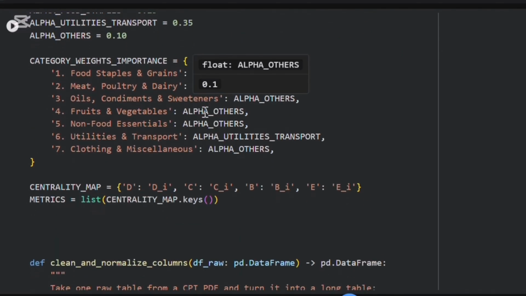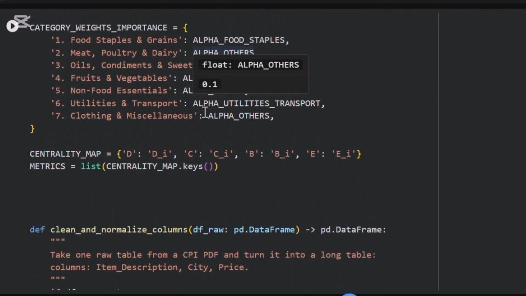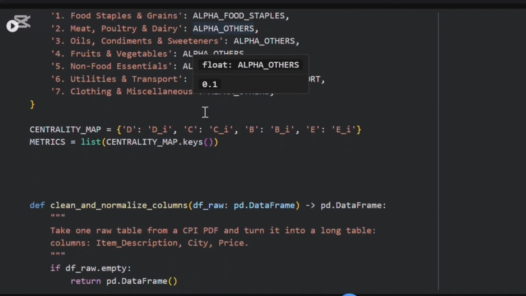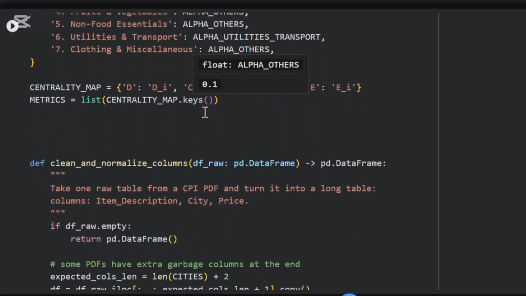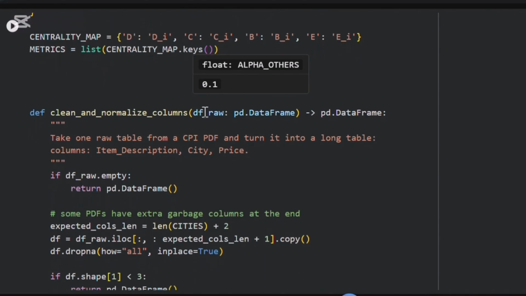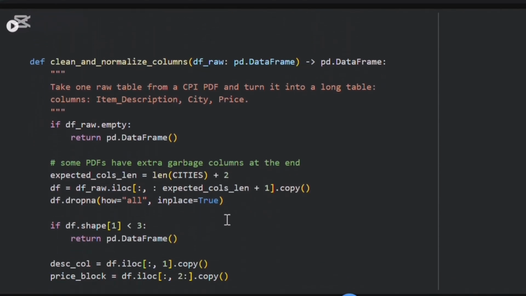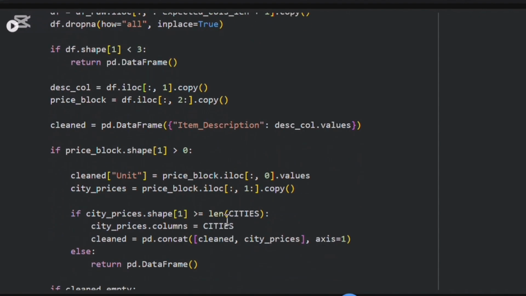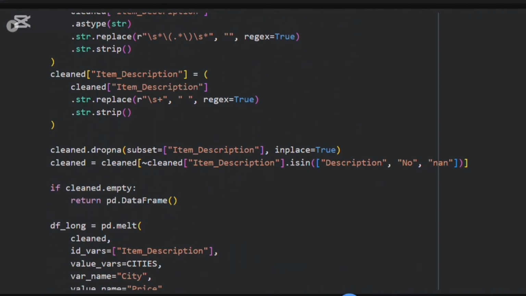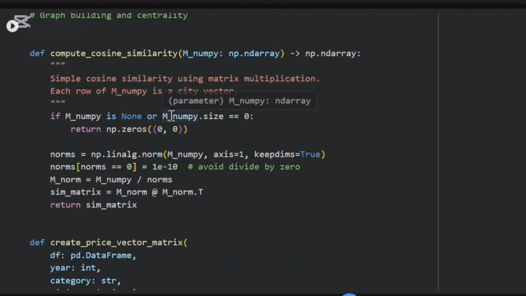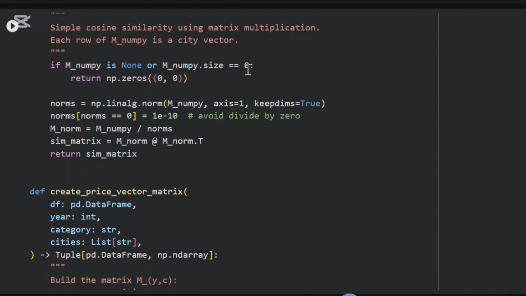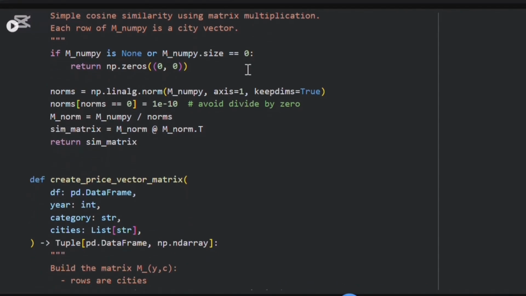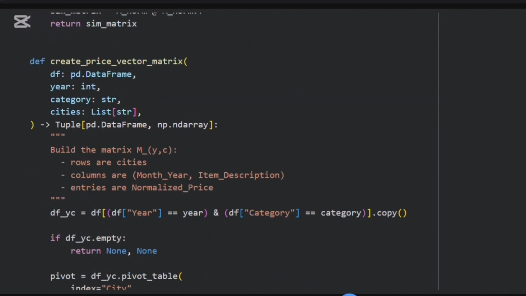Then these functions load the PBS CPI tables from PDF or from a cached CSV, clean the item descriptions, convert everything into a long format, and then compute the z-score normalized prices for each item, city, and month-year. Then here we build the city price vectors for a given year and category using the normalized prices, and then we compute the cosine similarity matrix between all pairs of cities.